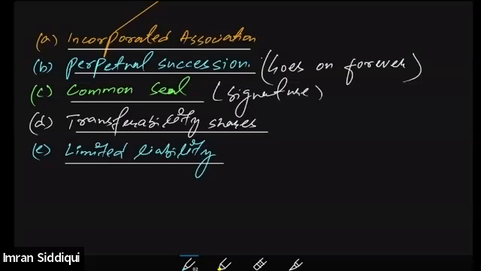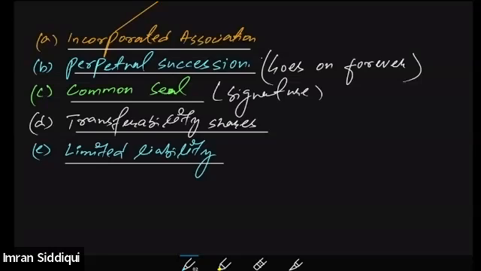Then there is the signature of the company, known as the common seal, which is used to attest documents and give them legality.